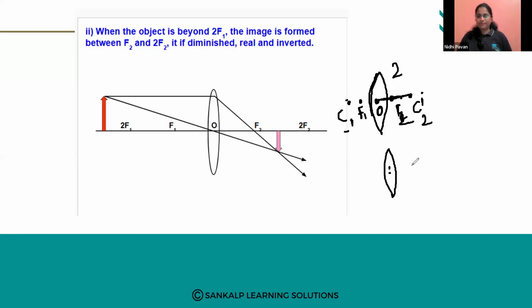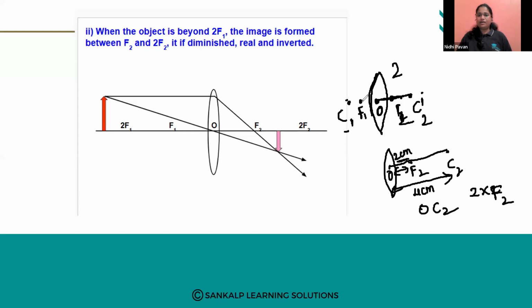This is O, this is F2, this is C2 we have written. So let us take 2 centimeter. So OC2, this distance. OF2 appears to be 4 centimeter, which is twice the F2. So that is why we will write 2F2.